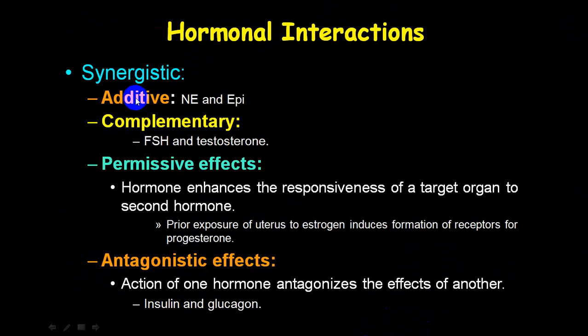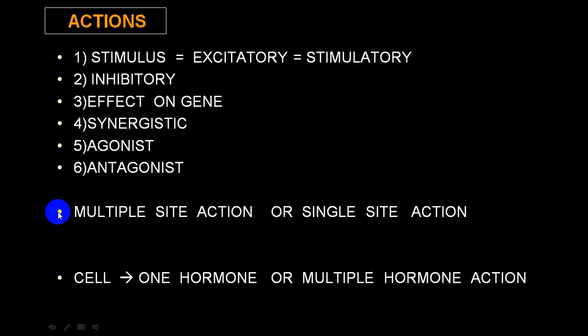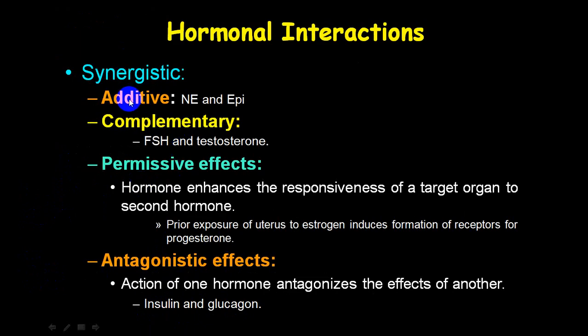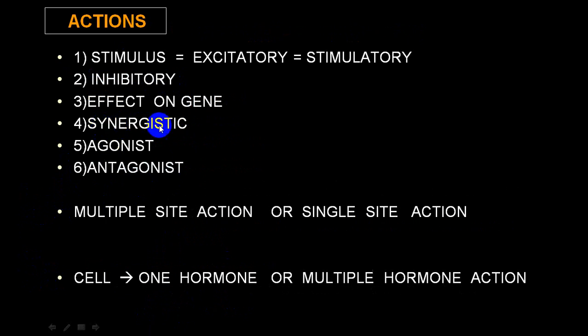So you can have an additive effect, like norepinephrine and epinephrine, a complementary effect, like FSH and testosterone, and permissive effects, where a hormone enhances the responsiveness of the target organ to a second hormone. So that is called a permissive effect, and a classical example of an antagonist effect is insulin and glucagon. So these are the different examples of different types of effects. Here they are using different terms. Additive effect you can also call a synergistic effect.